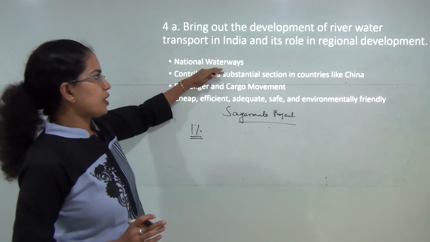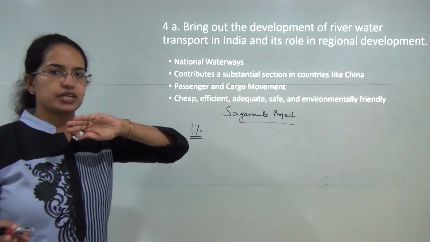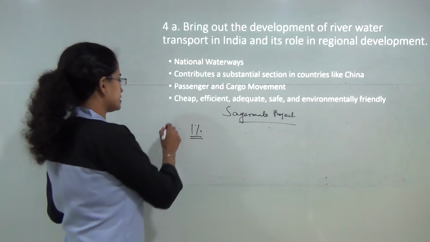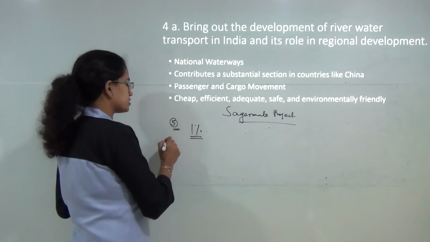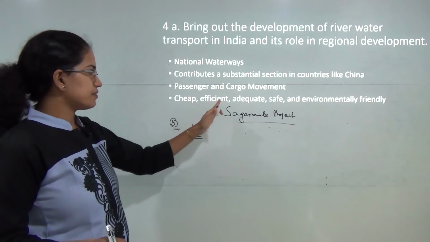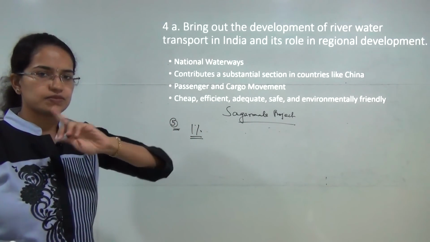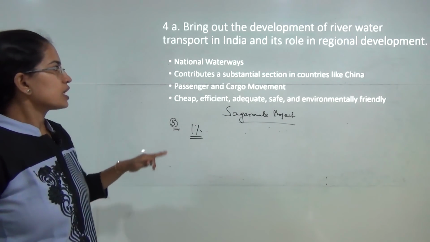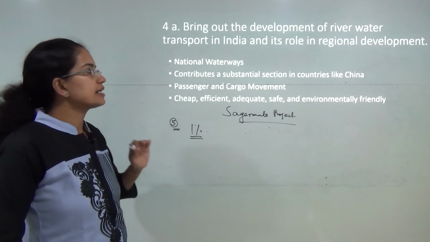So what you have to highlight is the national waterways. Now recently for 2016 there have been 5 major waterways that are to be commissioned and that are in the process of being commissioned. We would be covering that in a separate session. When we cover the map location class, we will be covering those national waterways. So you have to mention all that in detail.